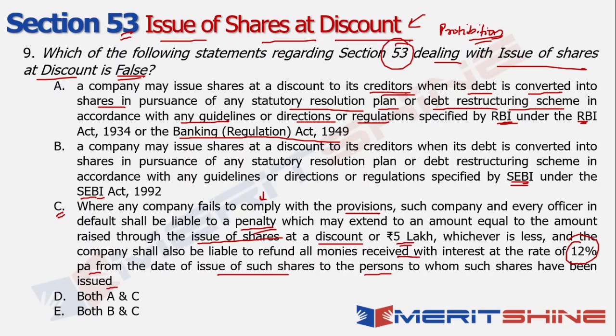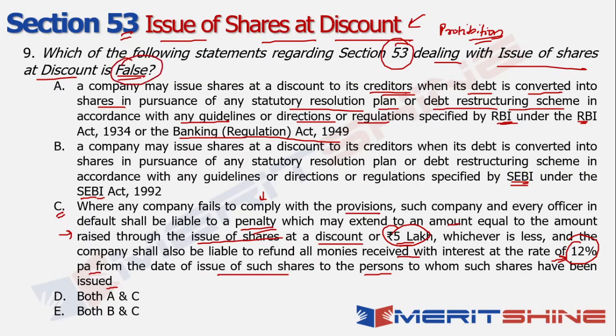Now here, if I look at option C, an amount equal to the amount raised through the issue of shares at discount makes logical sense. So the confusion here could be with respect to the amount pertaining to 5 lakh or the rate of interest pertaining to 12%, right? So if I look at which of these statements is false, right?